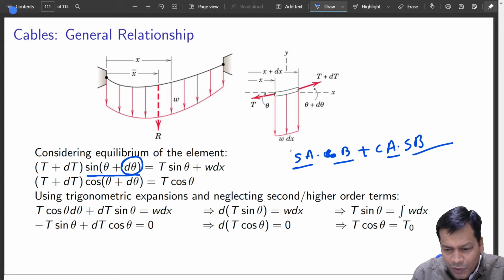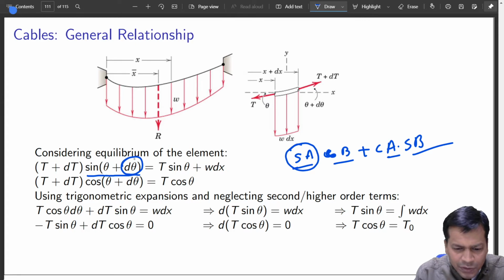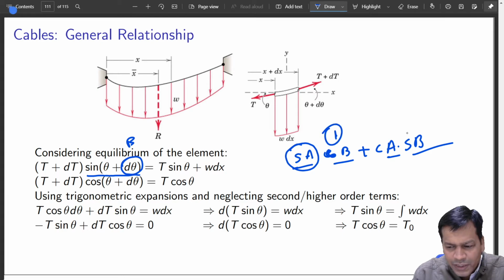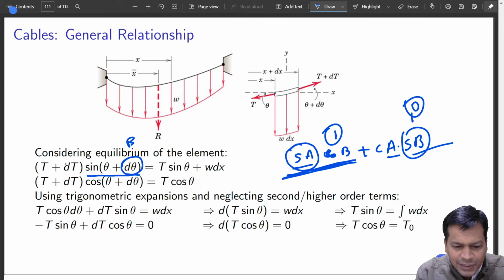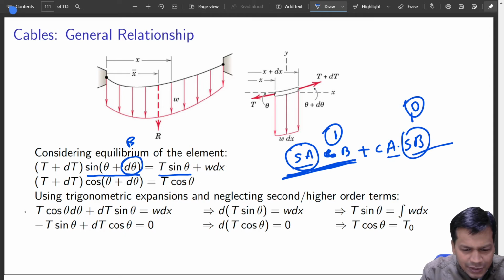So cos B should give me 1, and sine B gives me 0. So the only term that remains is T plus dT into sine theta, and on the right side T sine theta will go away. So only this will remain.